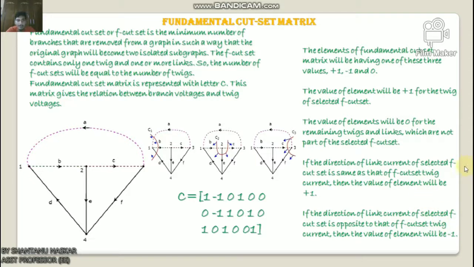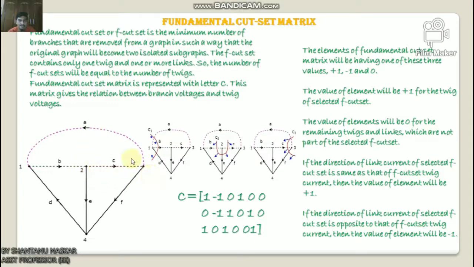So let us discuss the procedure to find the fundamental cut-set matrix. There are the following steps. Select a tree of the given directed graph and represent the links with dotted lines, and by removing one twig and the necessary links at a time, we will get one f-cut-set. Fill the values of the elements corresponding to this f-cut-set in a row of the fundamental cut-set matrix, and repeat the above steps for all twigs. Now let us discuss an example.